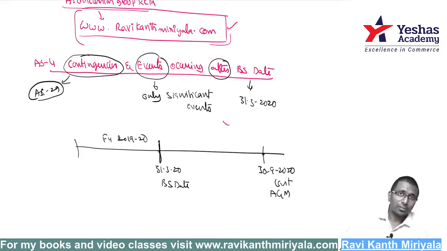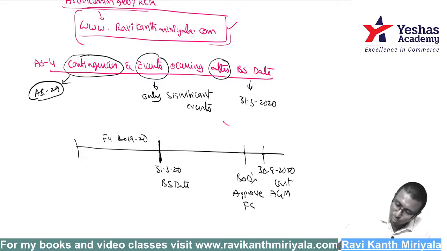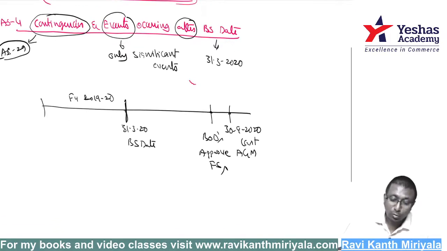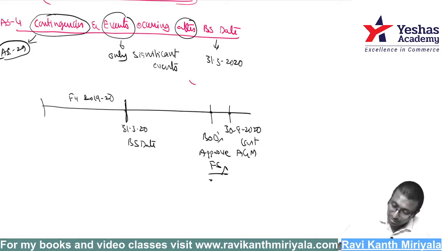But before the date of AGM, what is supposed to happen? The board of directors are supposed to approve the financial statements. When the board of directors approve the financial statements, we say the books of accounts are closed. Let us take an example of 31st August 2020. On 31st August 2020, the board of directors signs the financial statements.